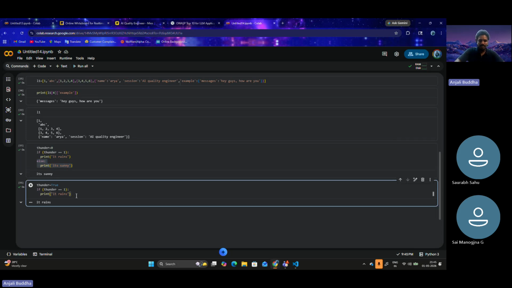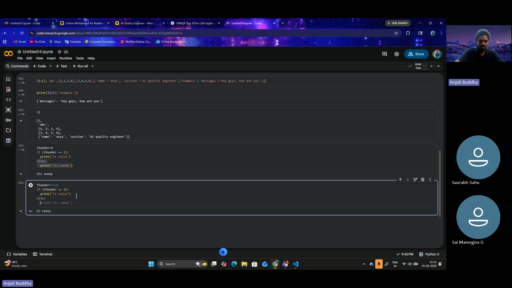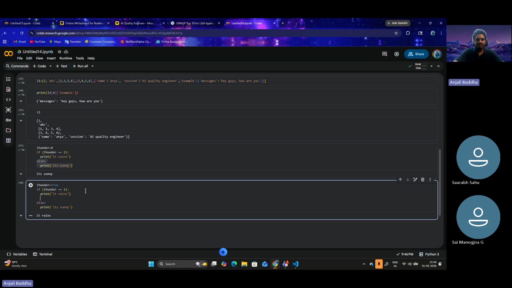Now if I type the same else statement here, else print it's sunny, the same code, now it rains is printed. So this code ran. Since this code ran, else is ignored completely. Make sense? Maybe another tricky one. Let's.